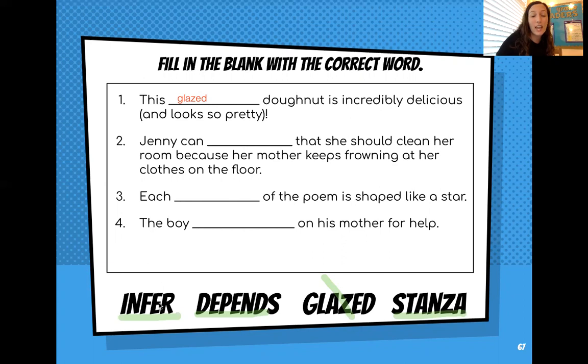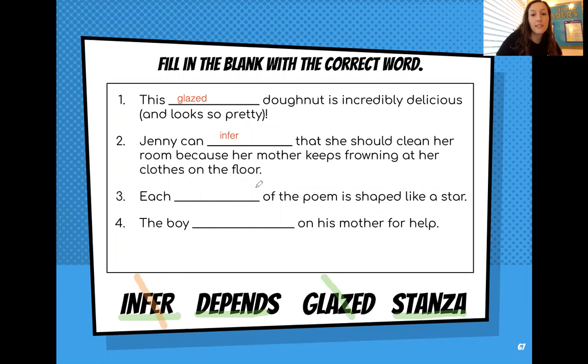If Jenny is taking a guess or thinking about cleaning her room, and her mom didn't tell her to clean her room, but her mom keeps frowning. So based on her mom's frown, Jenny can infer, or take a guess, that she should clean her room based on her mom frowning. So I'm going to cross out the word infer because we know that we did that one. We only have 2 more.